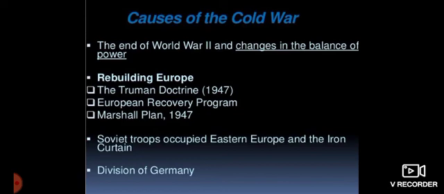So Soviet troops occupy Eastern Europe, and with the Iron Curtain, that's how Europe is divided into the Eastern Bloc and the Western Bloc. The Eastern European countries, Czechoslovakia, Yugoslavia, Bulgaria, all of these were under the control of the USSR, and the Western European countries were under the rule of the US, where you see Germany also being divided as East Germany and West Germany.